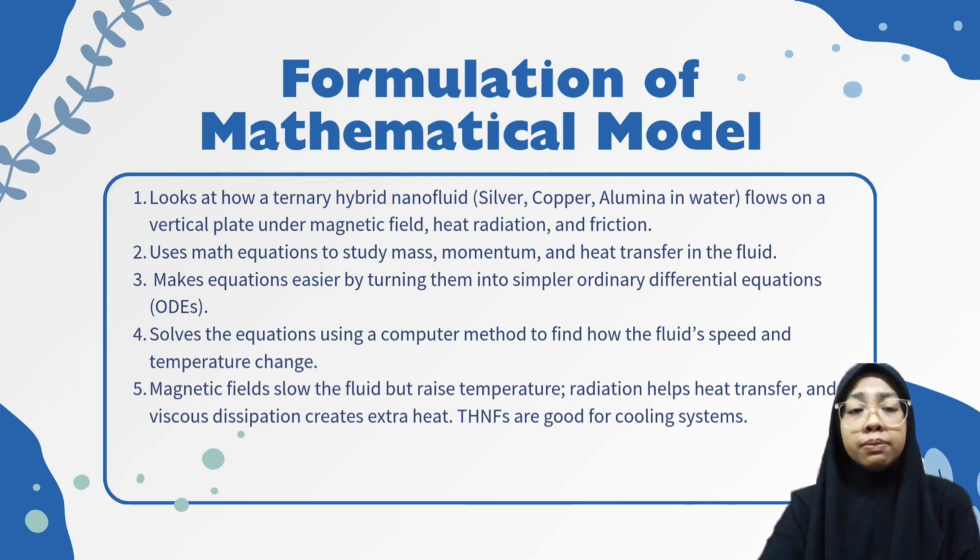The third is to make the equations easier by turning them into simpler ordinary differential equations (ODE). The fourth is to solve the equations using a computer method to find how fluid speed and temperature change. And the last: magnetic field slows the fluid but raises the temperature, radiation helps heat transfer, and viscous dissipation creates extra heat. Ternary hybrid nanofluids are good for cooling systems.